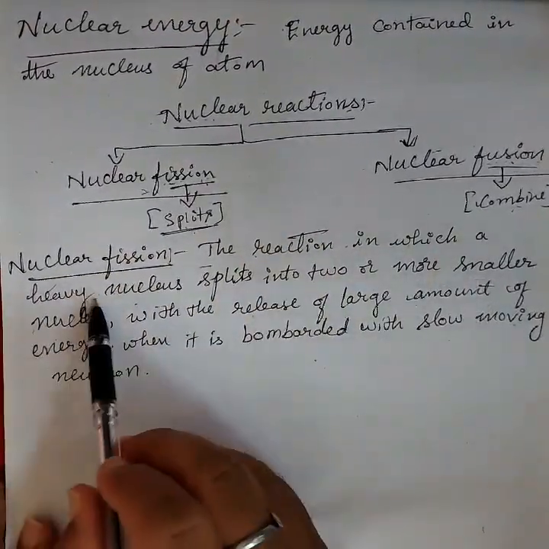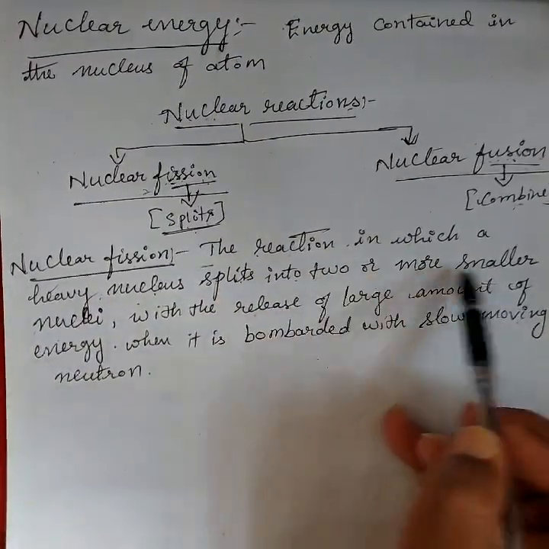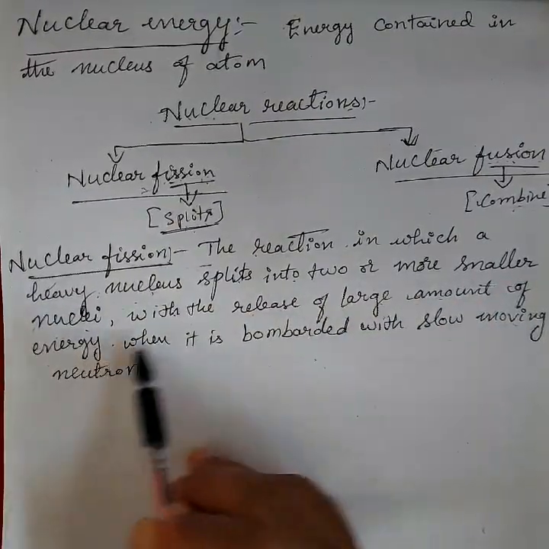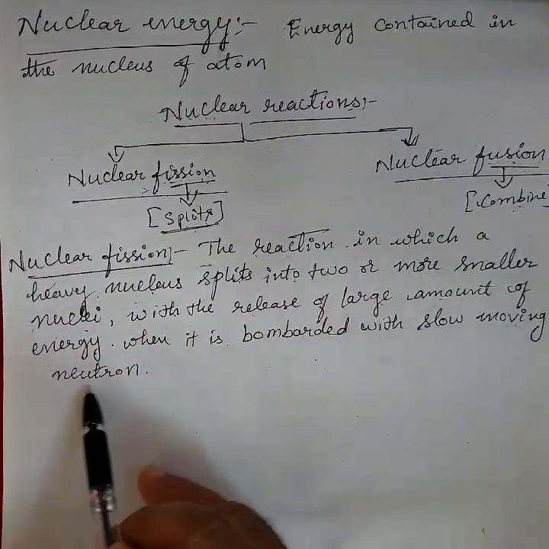So the reaction in which a heavy nucleus splits into two or more smaller nuclei with the release of a large amount of energy when it is bombarded with a slow moving neutron.